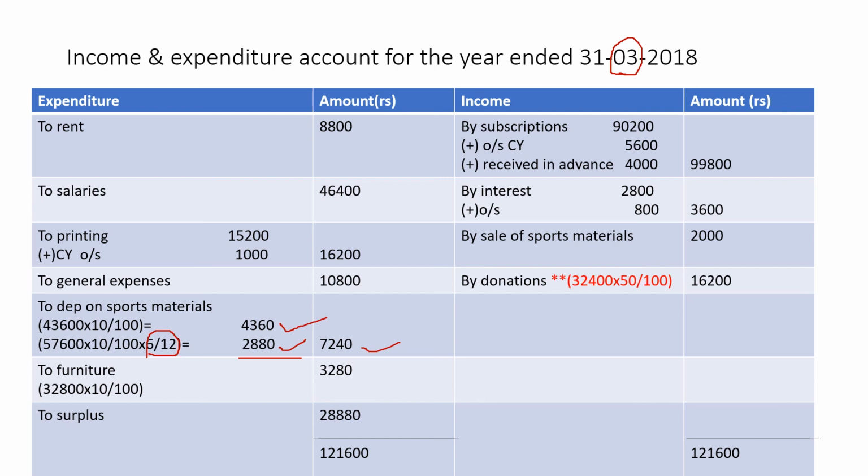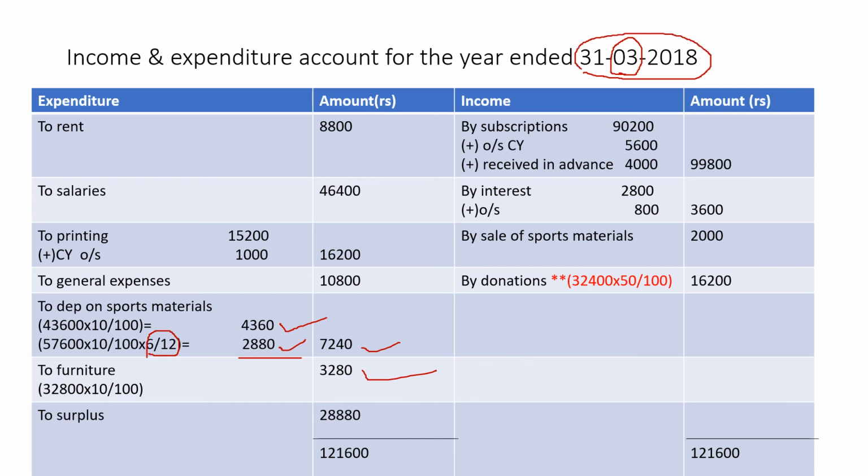Rest is on the furniture. See, when calculating furniture depreciation, furniture of 32,800 is given on the asset side of the opening balance sheet. We are calculating depreciation at 10% on that. You have an additional furniture of 48,000, but look at the date it is purchased: 31/3/2018. That is furniture purchased on the last date.